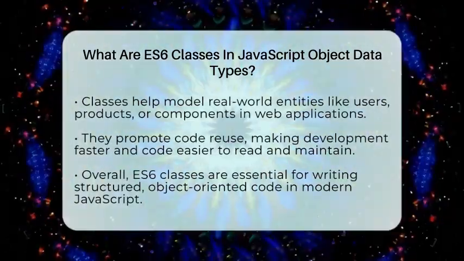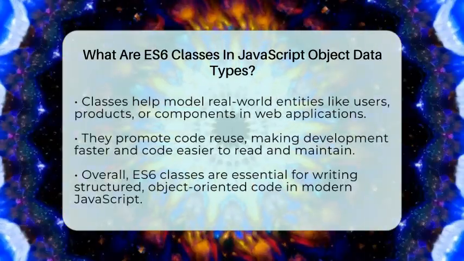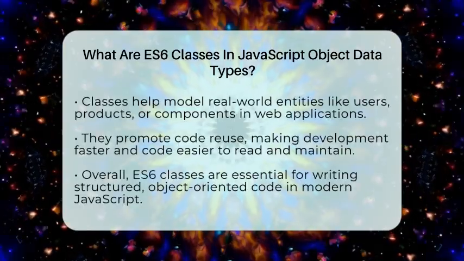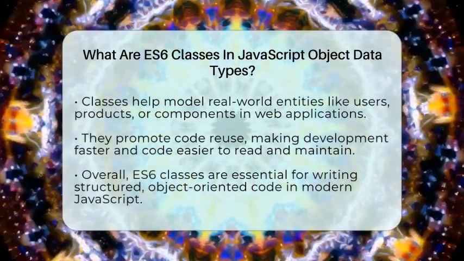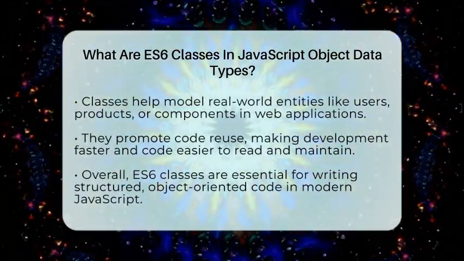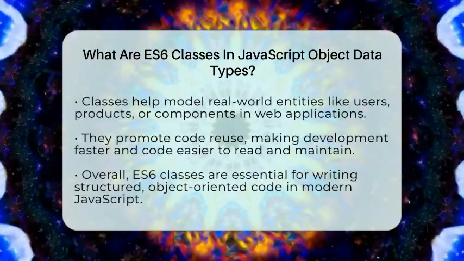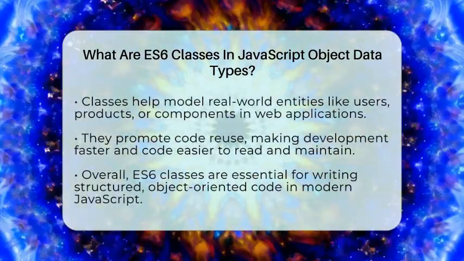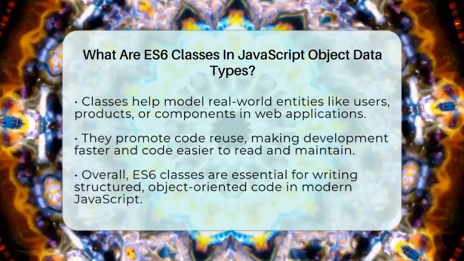To sum up, ES6 classes are templates for creating objects that bundle data and functions together. They were introduced to make object-oriented programming in JavaScript more straightforward and consistent. Learning how to use classes is key to mastering JavaScript's object data types and writing better, cleaner code for web development.